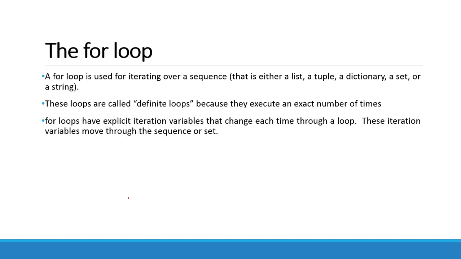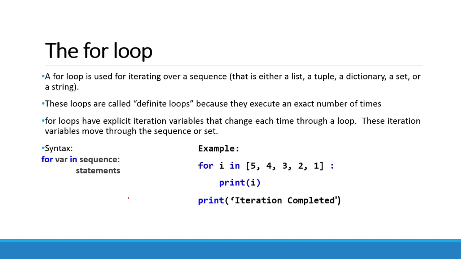A for loop has an explicit iteration variable that changes each time through the loop. This iteration variable moves through the sequence or set. The syntax of the for loop is: for variable in sequence, and then the statements. So in the example, i is the iteration variable which iterates through this list, and after that these statements are executed a number of times, and this is the end of the for loop. So here the iteration is completed.